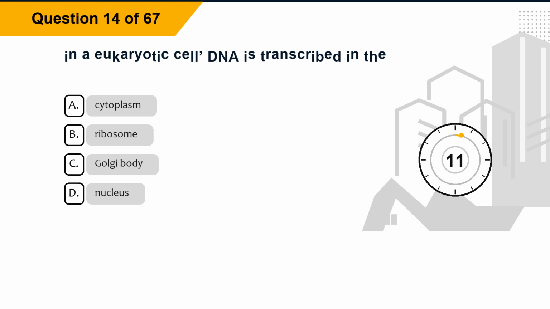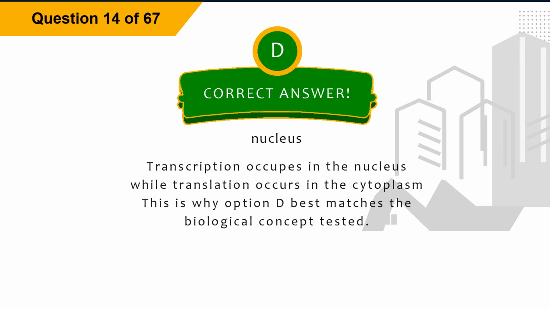Question 14. In a eukaryotic cell, DNA is transcribed in the option A, cytoplasm. Option B, ribosome. Option C, Golgi body. Option D, nucleus. The correct answer is option D, nucleus. Explanation: transcription occurs in the nucleus while translation occurs in the cytoplasm. This is why option D best matches the biological concept tested.